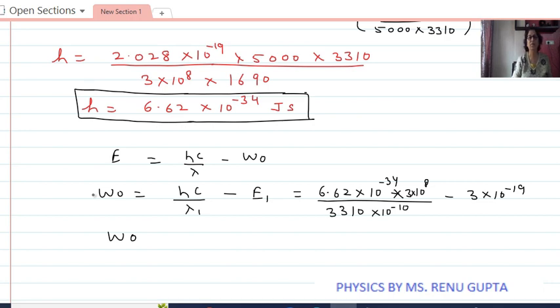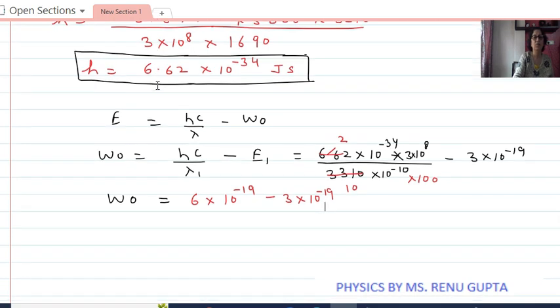So the work function on doing the calculation here, we get 6.62 into 3 divided by 3310 gives about 6 into 10 to the power minus 19, minus 3 into 10 to the power minus 19.